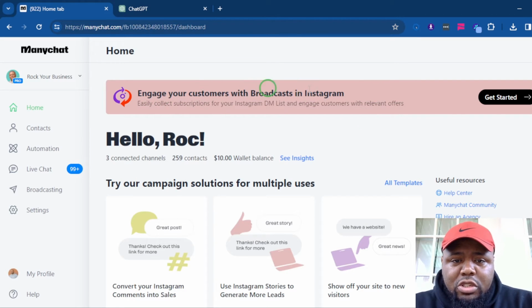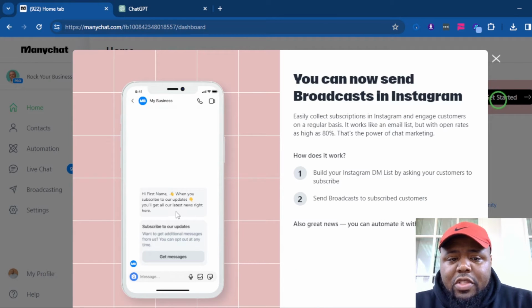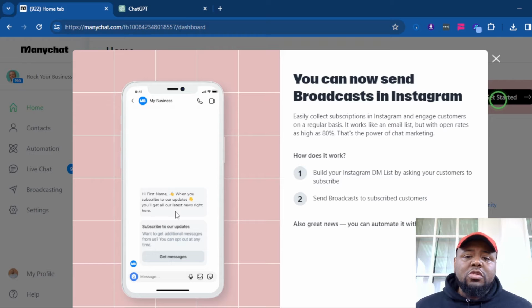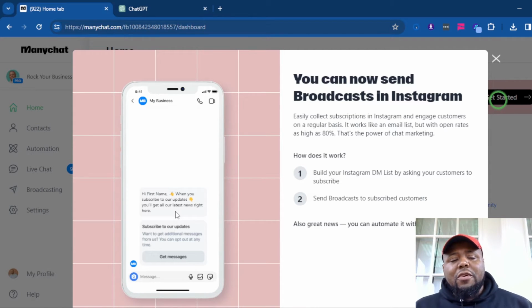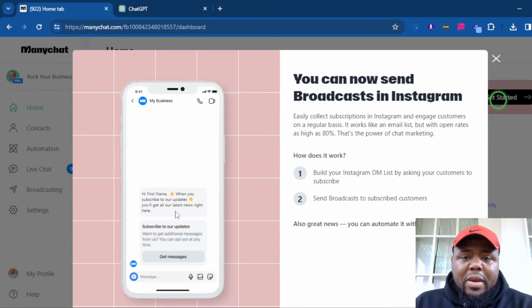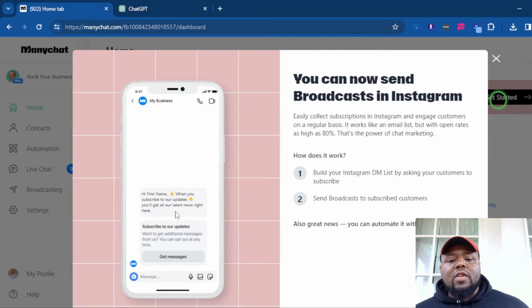So one of the first features is broadcast in Instagram. What this means is there is a feature where somebody can click a button in the DMs. It'll show up just like this one I'm showing you on the video. And it's going to allow you to send a broadcast to everyone that clicked that subscribe button. Normally, if someone gets into an automation of yours, 24 hours after their last action on that automation, you can no longer DM them from ManyChat. So this allows you to create some very unique messaging, create a newsletter, do a weekly offer, whatever you need to do to get the job done.